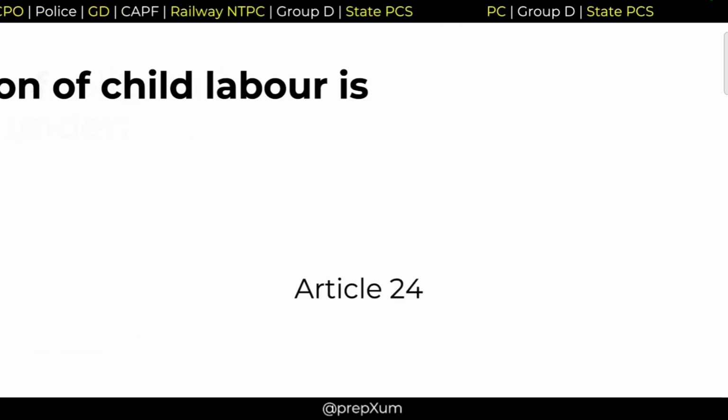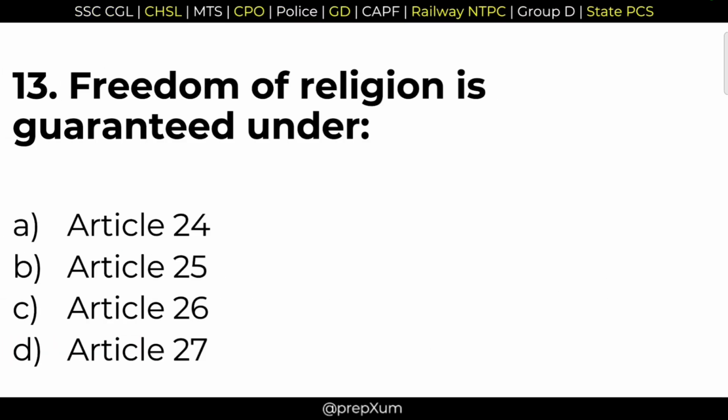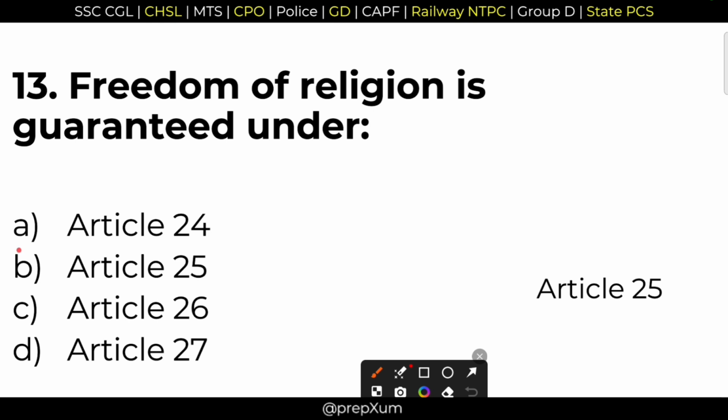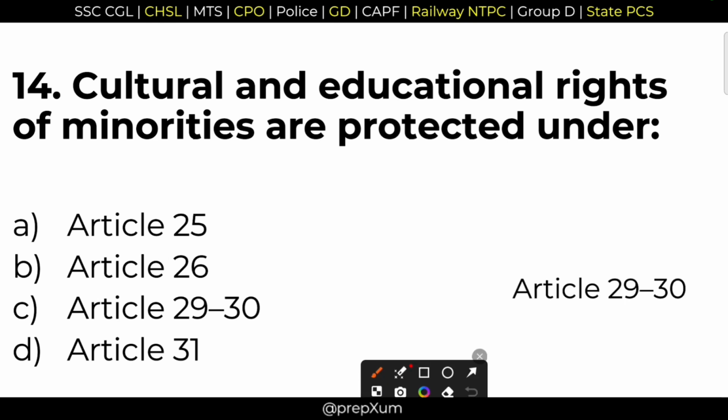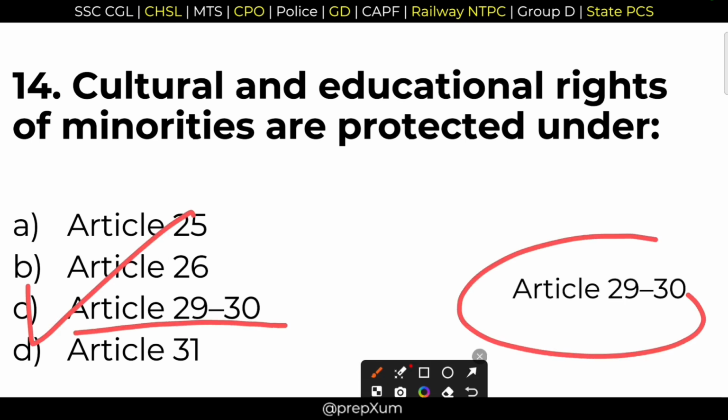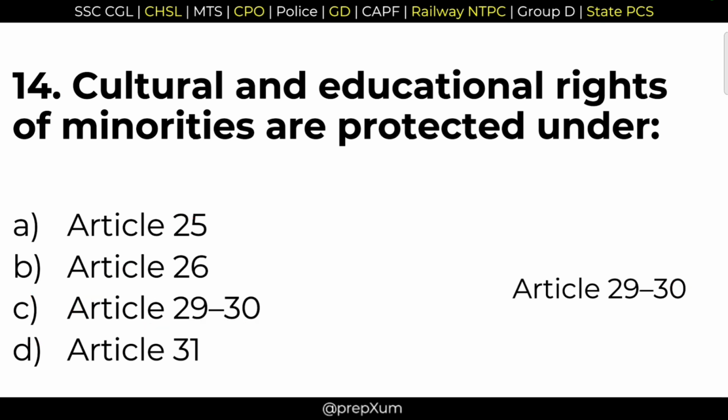Moving ahead. 13. Freedom of religion is guaranteed under? Freedom of religion. Option B, Article 25. Article 25 guarantees freedom of religion. Option B is the correct answer here. 14. Cultural and educational rights of minorities are protected under? These are protected by option C, Article 29 and 30. Option C is the correct answer here. Article 29 as well as Article 30.